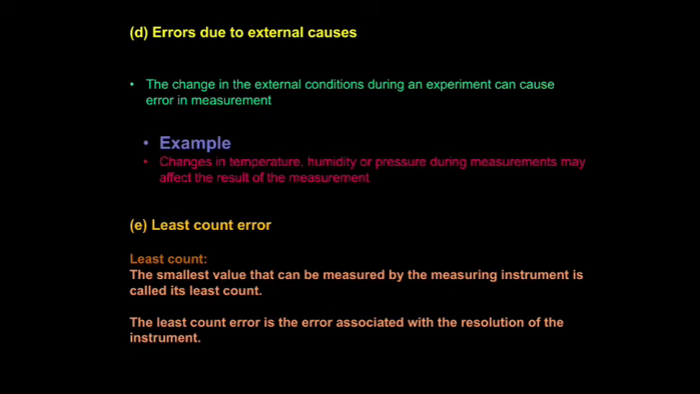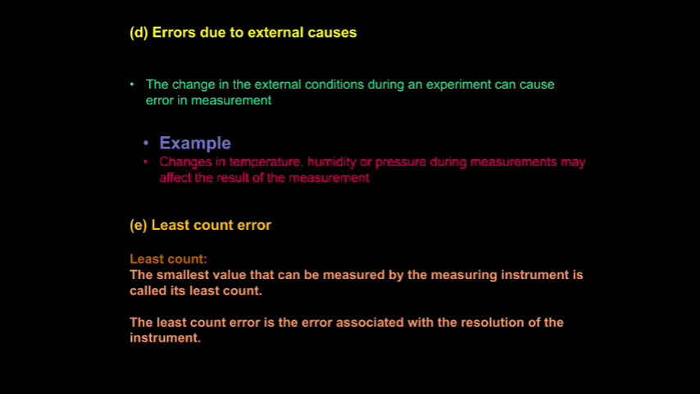Okay, and the last one is the least count error. Already you know one, what is least count? It's the smallest value that can be measured by the measuring instrument. It's called least count. See the definition of least count. The smallest value that can be measured by the measuring instrument is called least count. It is the error associated with the resolution of the instrument. That's called least count error.